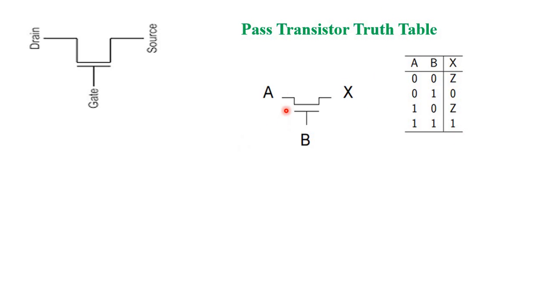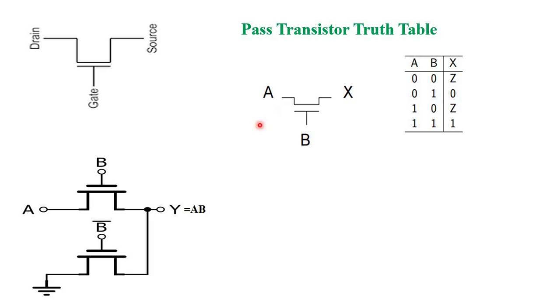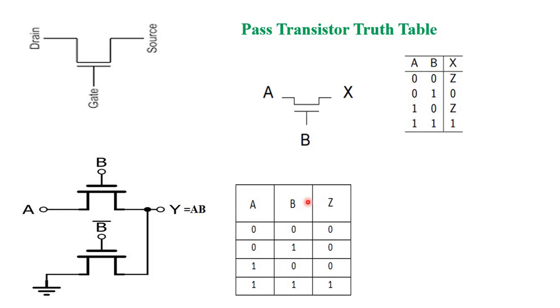Now see the logic which is present in the pass transistor. Here I consider pass transistors like that. This is A and this is B. And here I connect B bar. Suppose for example, see the truth table for this one. Suppose B is equal to 0. According to this one, B equal to 0 means it is left floating.